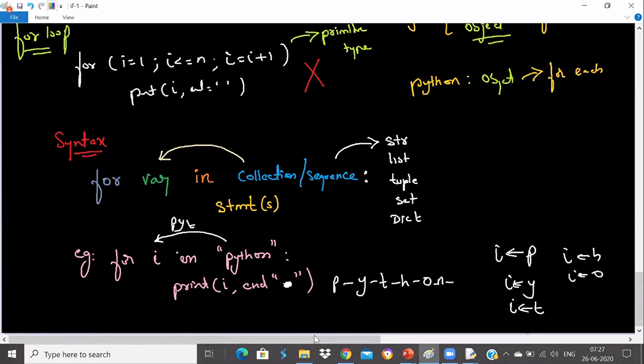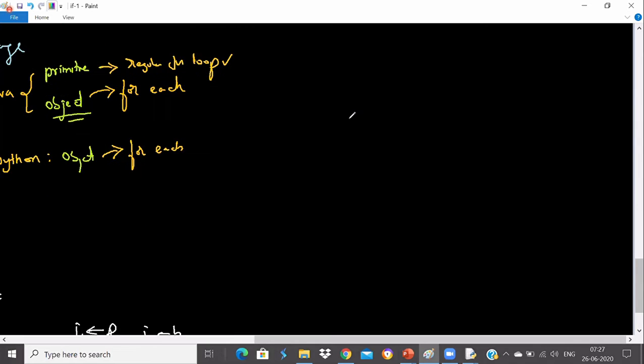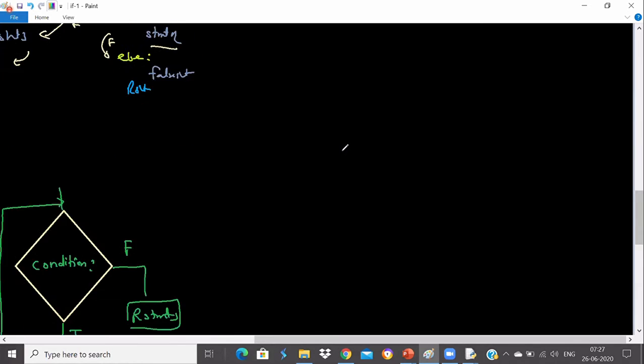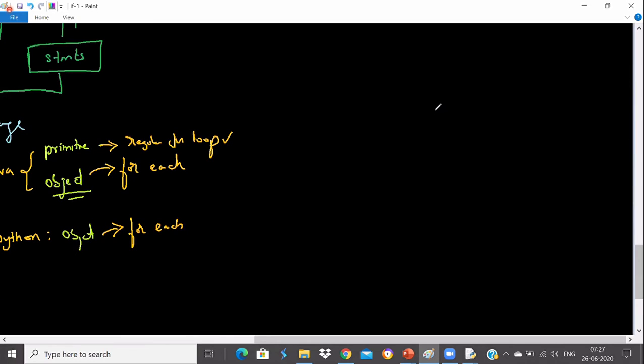Python has given you one beautiful function. So let us talk about that function. The function name is the range function. So let's talk about the range function.